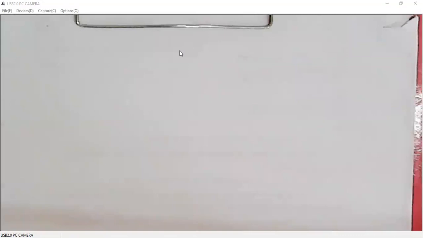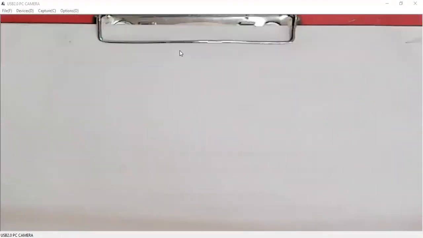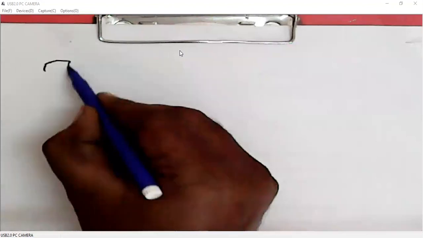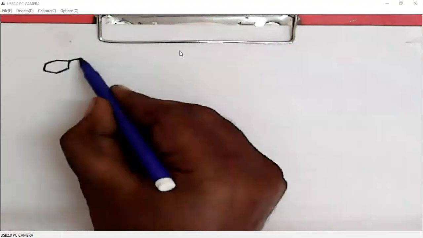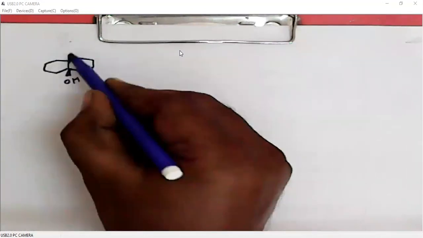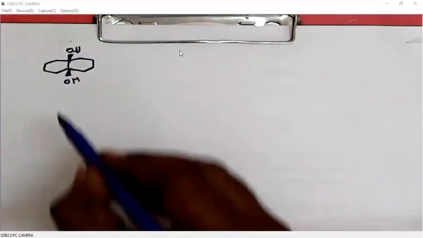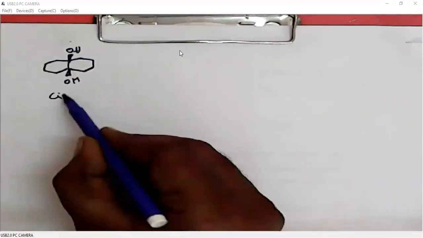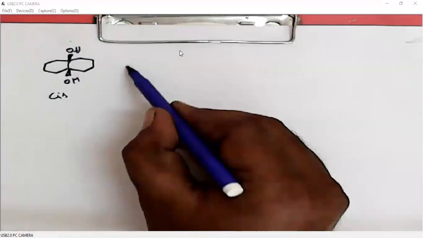I'll give you one more example on cleavage of 1,2 diols. When we have a cis diol like this, this is a cis diol. We can write the chair conformation also.